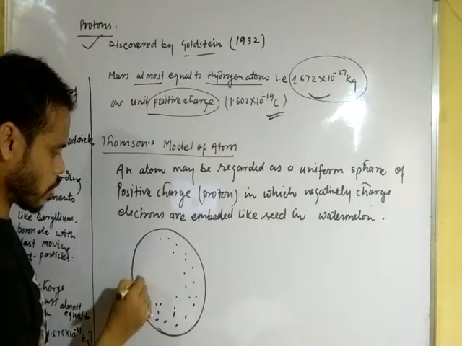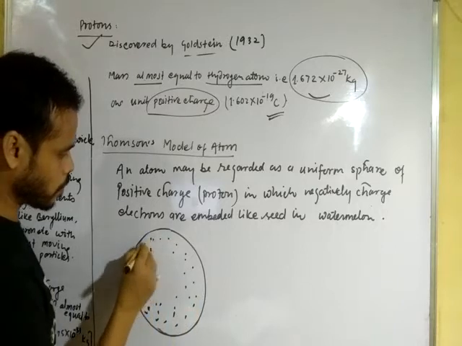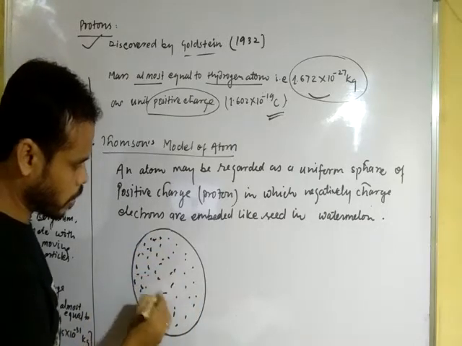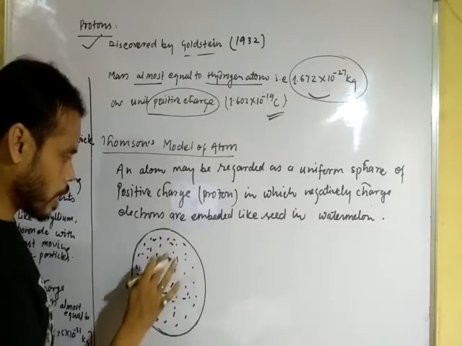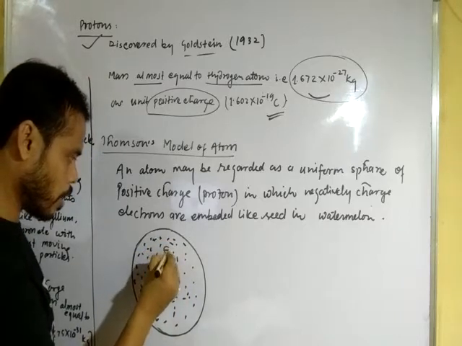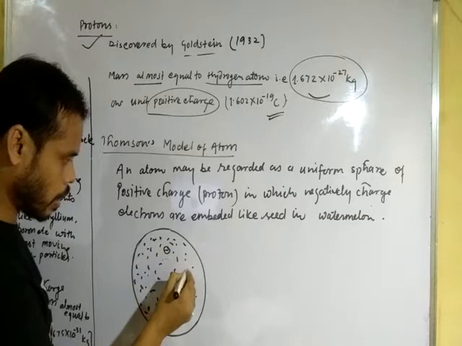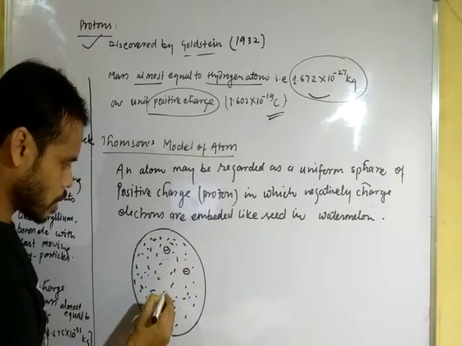This is like the whole part of the watermelon, and the negatively charged electrons are embedded like this.